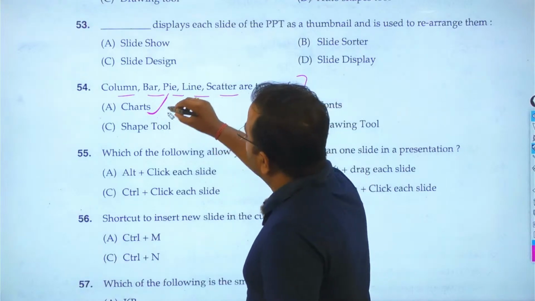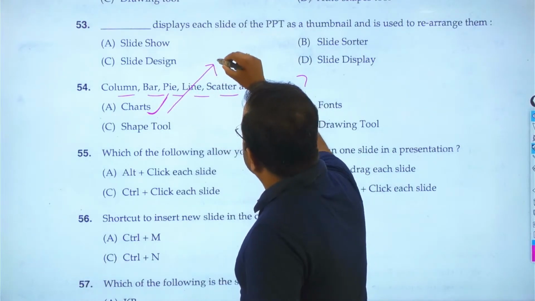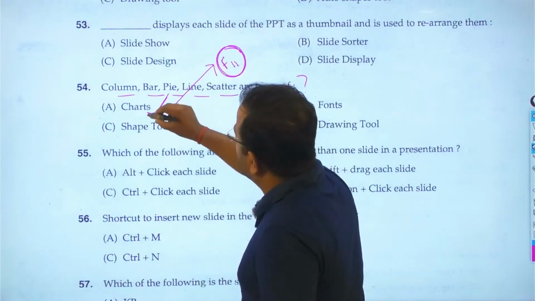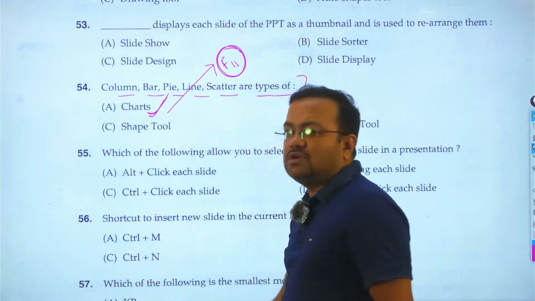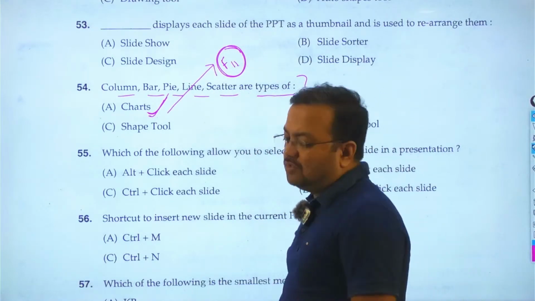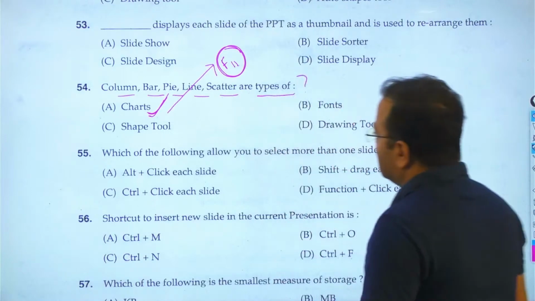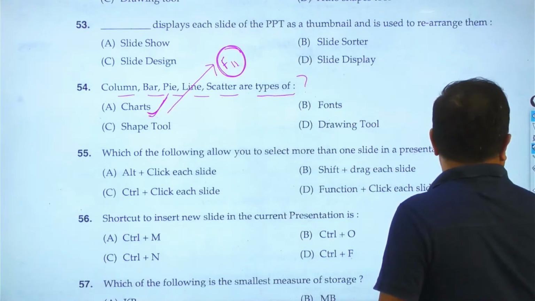And another important question: the important shortcut key is F11. With the help of the F11 shortcut key we can add a chart in Microsoft Excel. So question number 54, here the answer is A. Then go to question number 55.